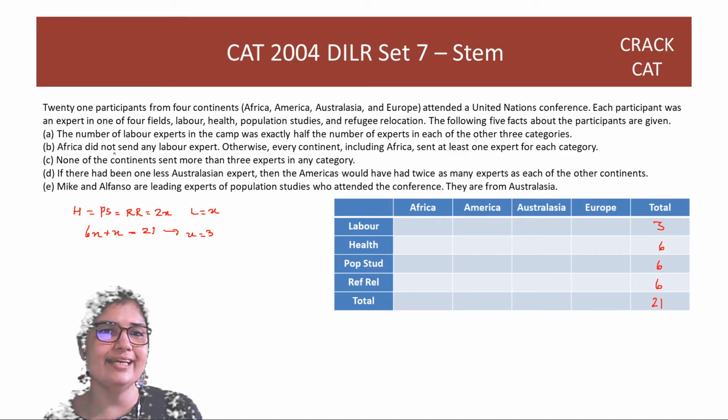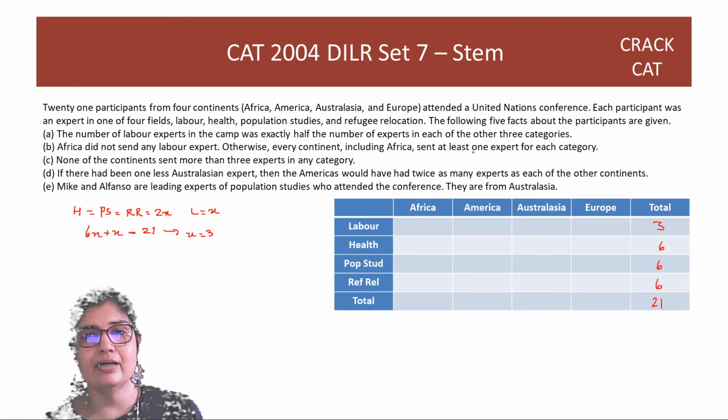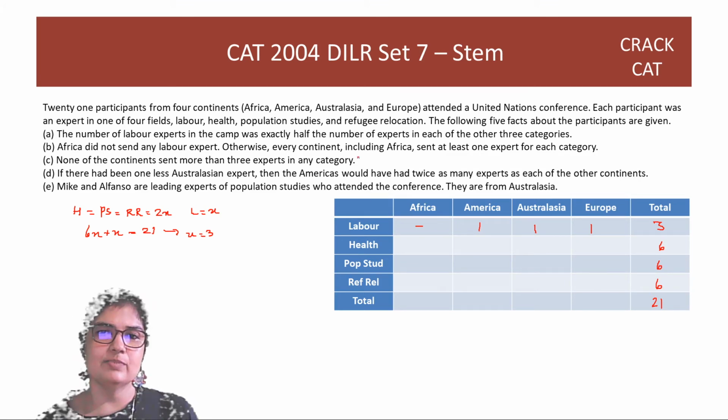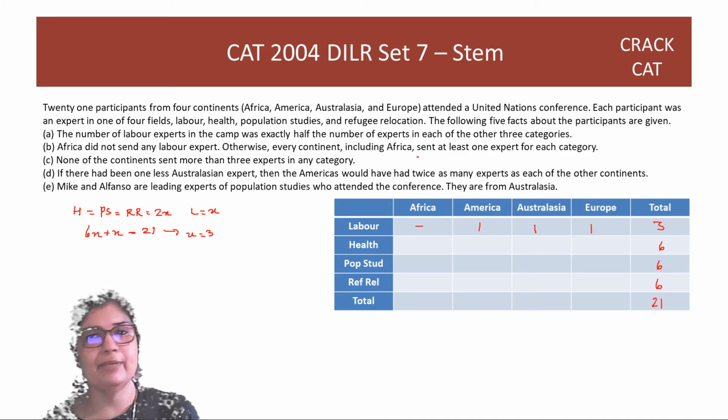Africa did not send any labor expert, otherwise every continent, including Africa, sent at least one expert for each category. So this, guys, is 0. Otherwise, every other cell has at least one, which means this is exactly 1, because we only have 3, right? And if one of them is 0, the other has to be 1, 1, 1. None of the continents sent more than 3 experts in any category. So the maximum number that you can have now, because you've eliminated the zeros, is 1 or 2 or 3. These are the 3 possibilities.